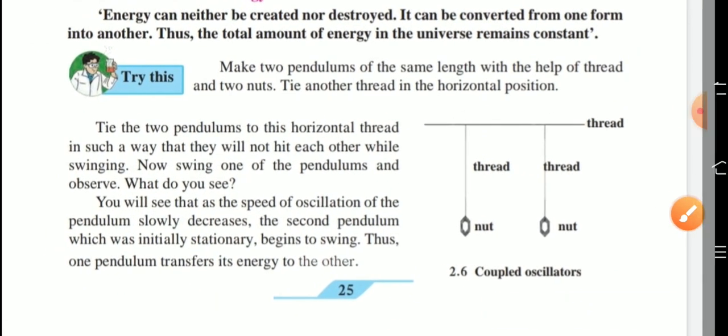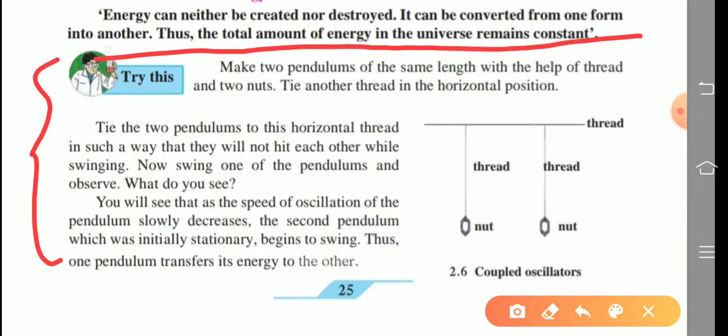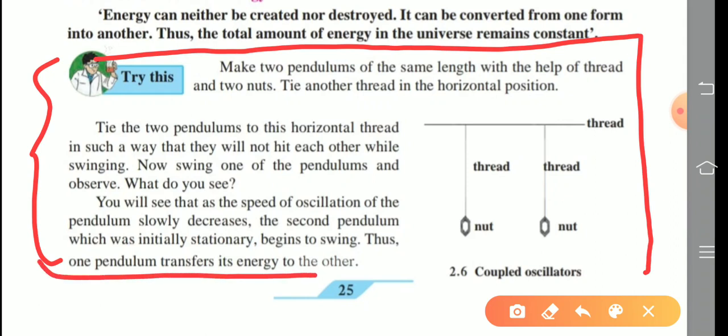Now the next point is given for your self study. So perform this activity at home. Actually this is the omitted part, so no question is asked on this topic, but if you are interested then perform this activity at home.